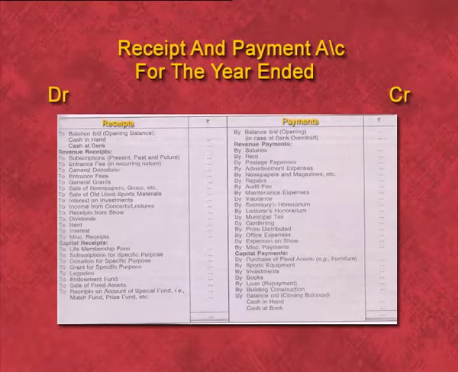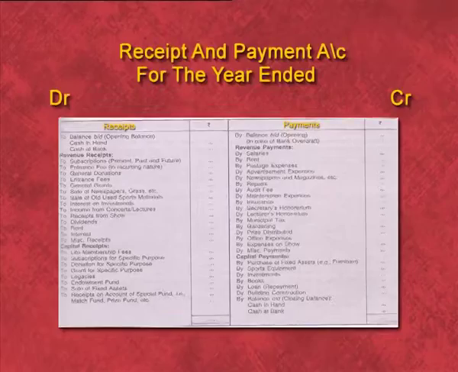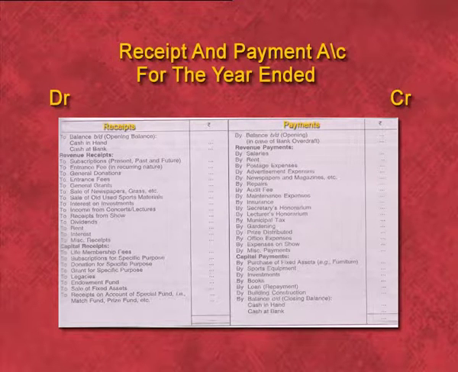Now you can see the format of receipt and payment account. On receipt side we have recorded all the receipts whether it is of capital nature or of revenue nature, and on credit side this is payment side. On payment side we have shown all types of payment whether it is a capital nature payment or of revenue nature payment. As you can see, we have started receipt and payment account with the opening cash and bank balances, and it is ended with the closing cash and bank balances.